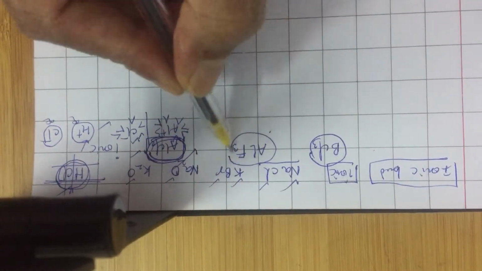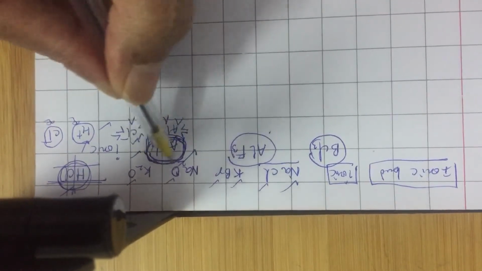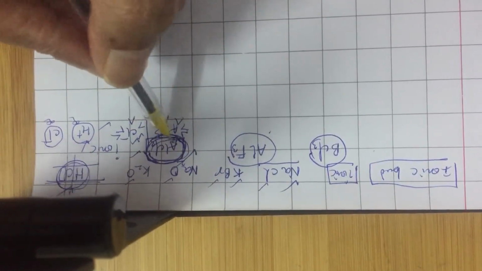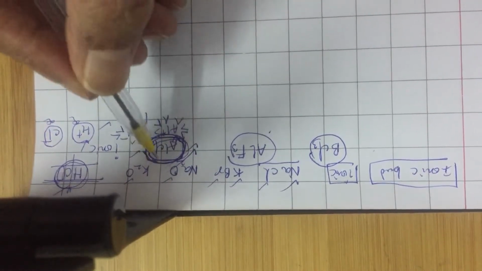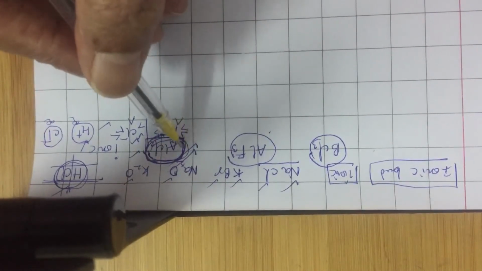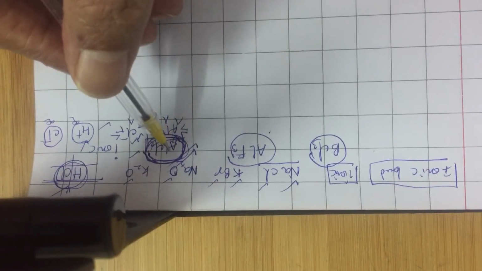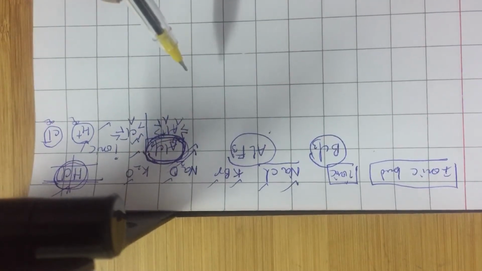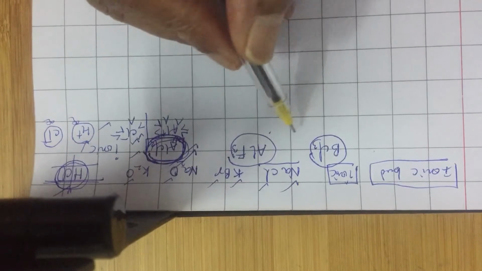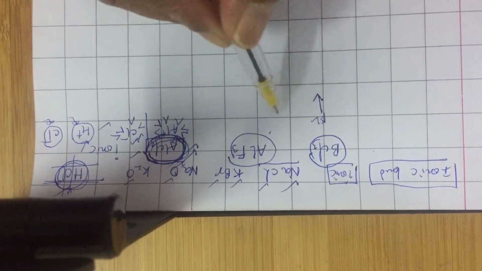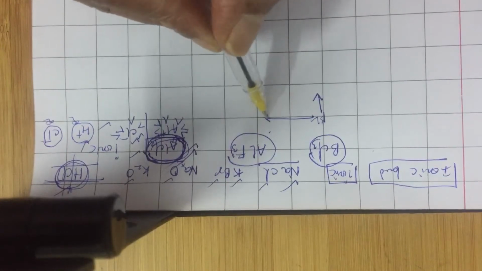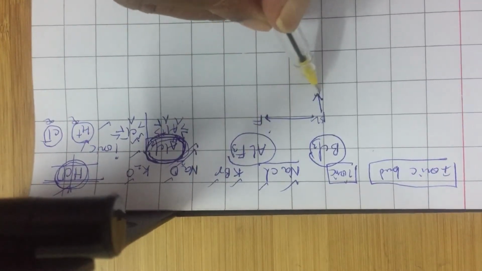AlCl3 has one metal and one non-metal. Though it is a metal and a non-metal, in an anhydrous state AlCl3 is covalent, but in aqueous solution it becomes ionic.